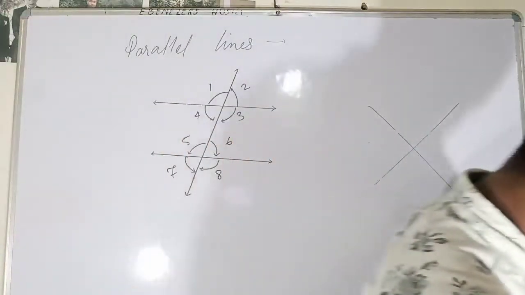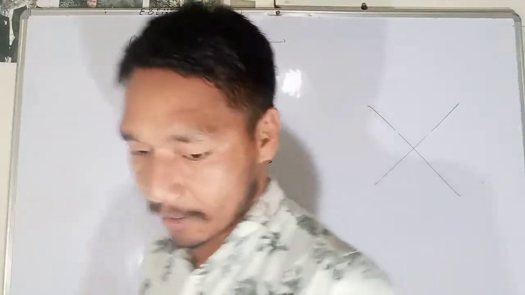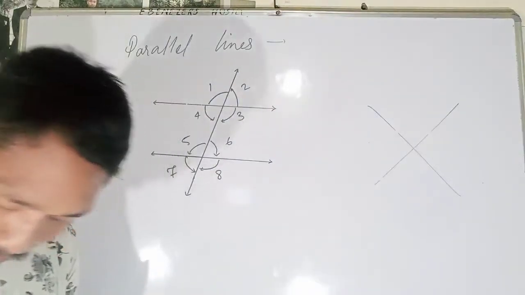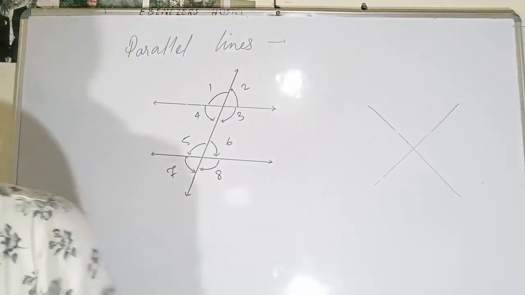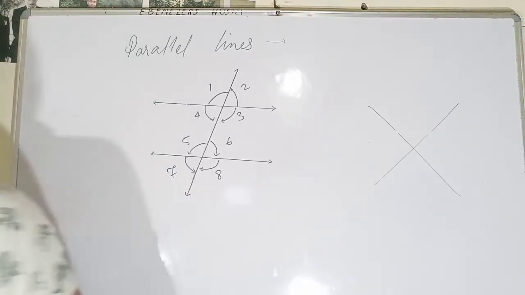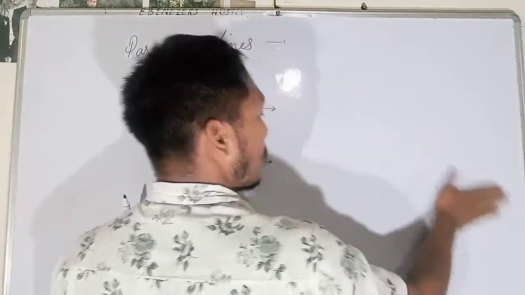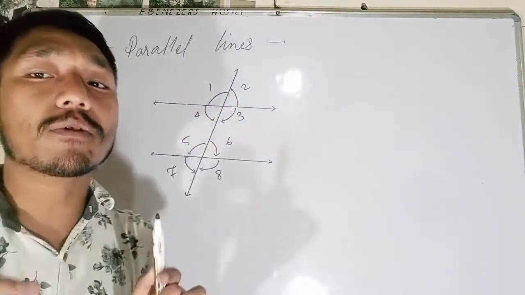Let's learn some properties of parallel lines that are intersected by a transversal line. There are three properties to remember. This is very much important.